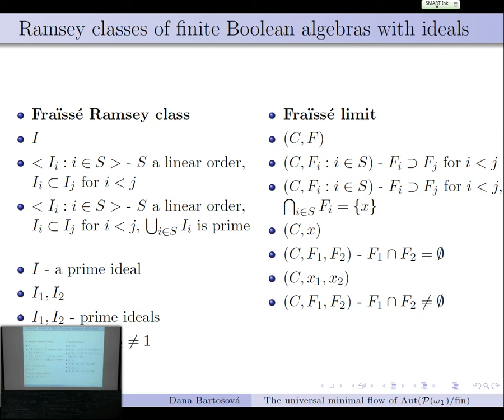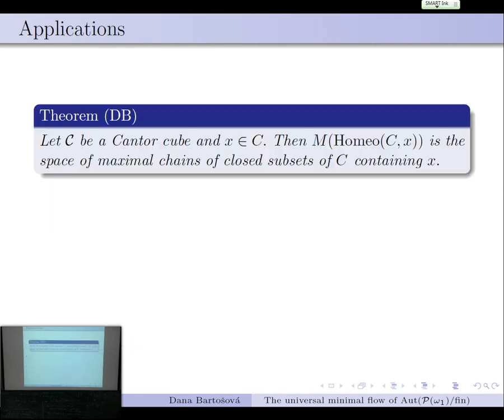And I need to check that all these are really Ramsey classes, but the last three are now in progress, and I think the same proof works. And for instance, what does it mean dynamically? That we can actually push this up not only to the Cantor set, but also to all Cantor cubes of arbitrary weight. So if we look at the group of homeomorphisms of a Cantor cube fixing a point, the universal minimum flow will be a space of maximal chains of closed subsets of the Cantor cube containing the point X.